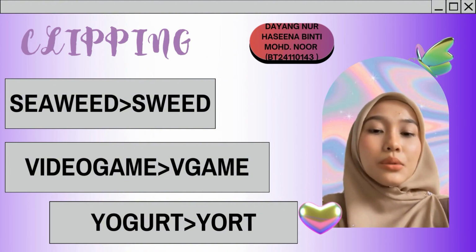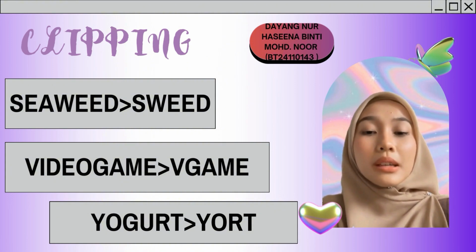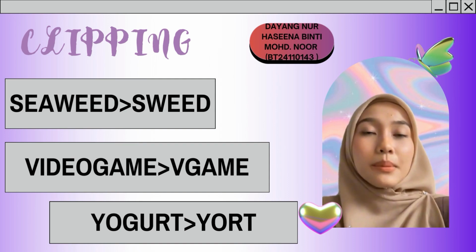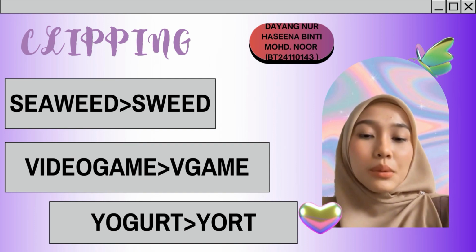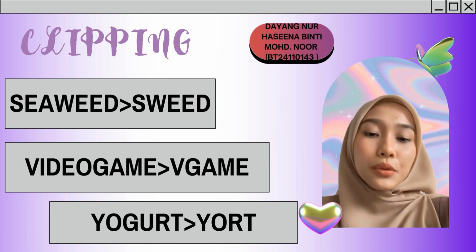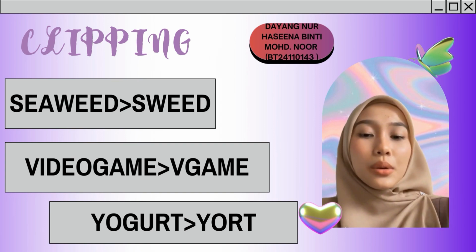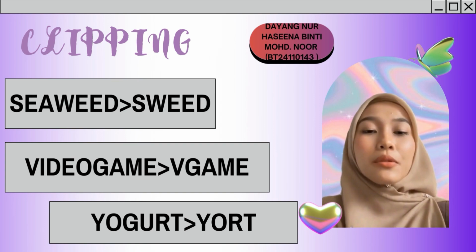So the last word is yogurt. We clipped it into yort. The process involved is internal clipping, where the middle part of the word yogurt, which is GU, is removed, forming the word yort. So that's all for my part.